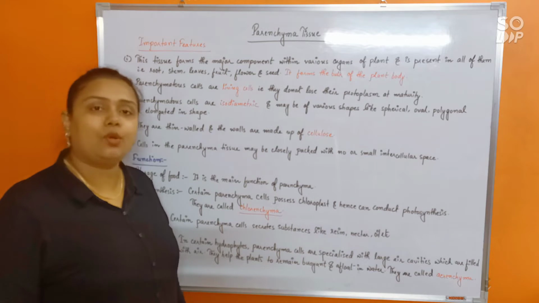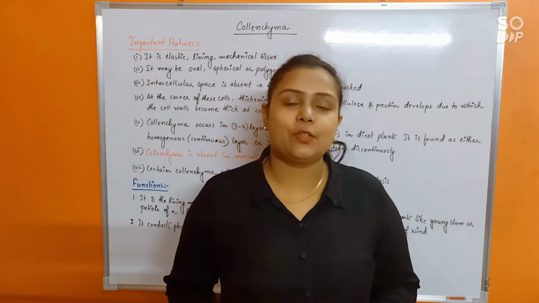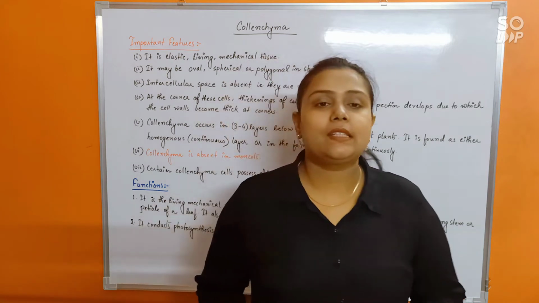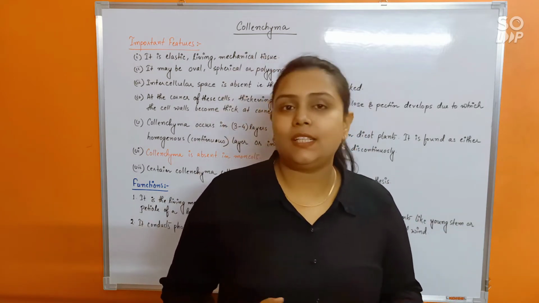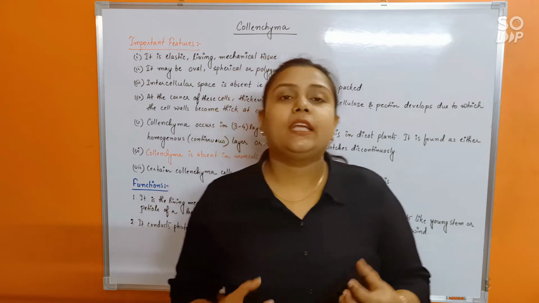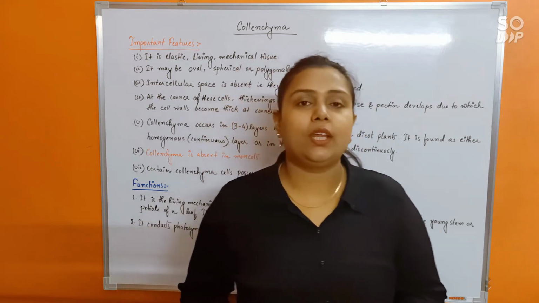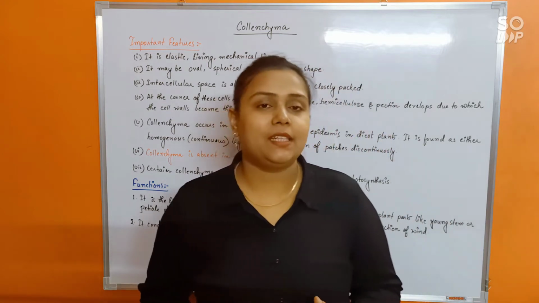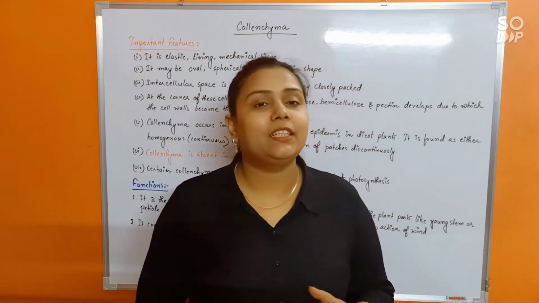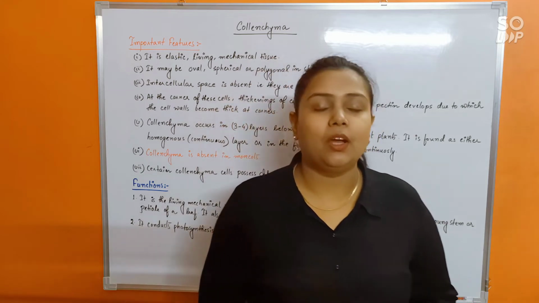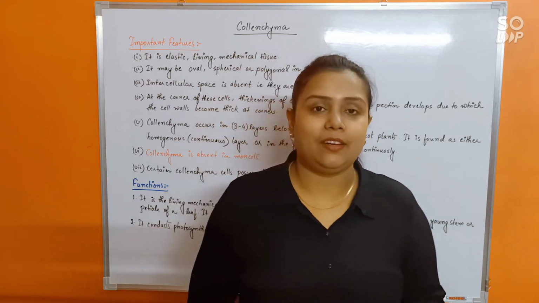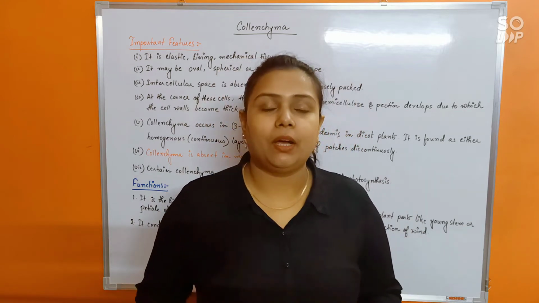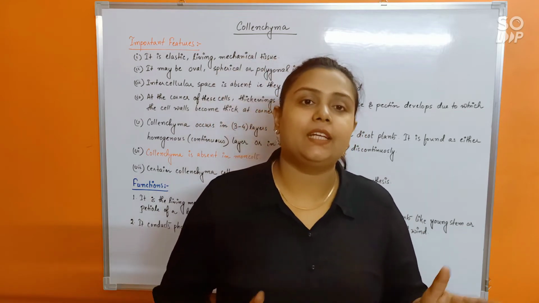Next, let us discuss chlorenchyma. So first thing about chlorenchyma is that it's a living mechanical tissue. Now, living mechanical tissue, why are we calling it so? That's because there is another mechanical tissue in plants as well, that is sclerenchyma, the third type of simple permanent tissue. But sclerenchyma are dead. So in comparison to sclerenchyma, this chlorenchyma is going to be a living mechanical tissue.